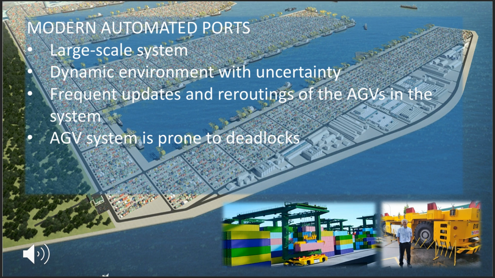The AGV fleet may consist of thousands of vehicles, resulting in large-scale and dynamic operations, requiring frequent updates of the AGV routings. Furthermore, large vehicles are used and the real estate is costly or unavailable, hence, the AGV system may be more deadlock-prone than in other application environments.